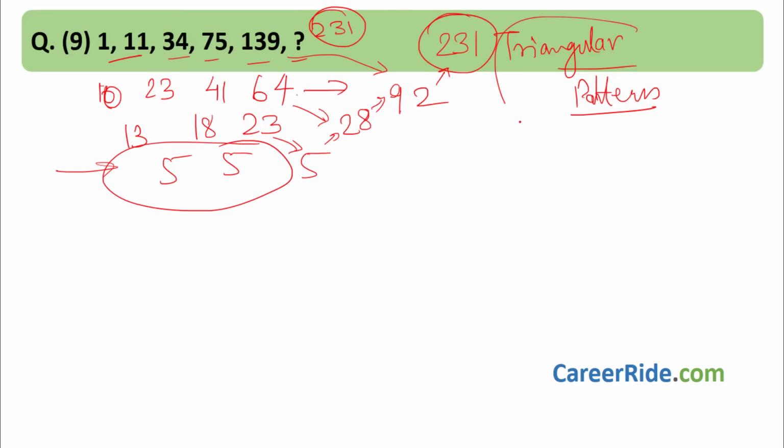This is known as the triangular pattern. It is also a way of thinking. This is not a way to solve any sum. This is a way of finding the pattern, or trying to see if we can find a pattern, right? Just like we try square, we try cube, we try the triangular pattern also.